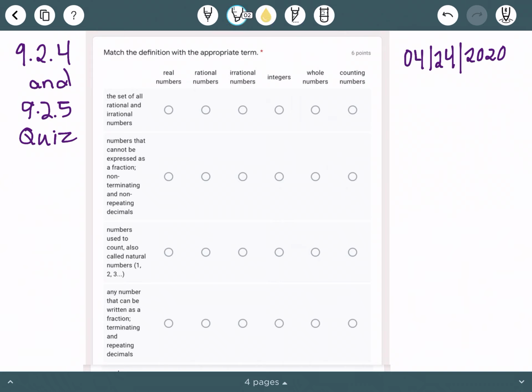So let's go ahead and take a look at this definition first. The set of all rational and irrational numbers, is that real numbers, rational numbers, irrational numbers, integers, whole numbers, or counting numbers?